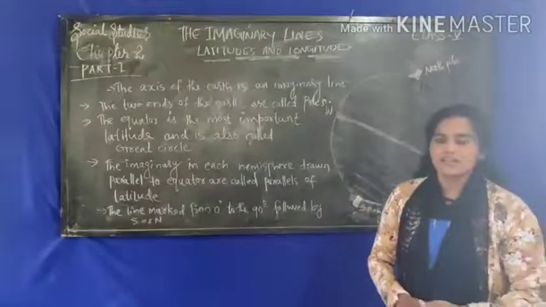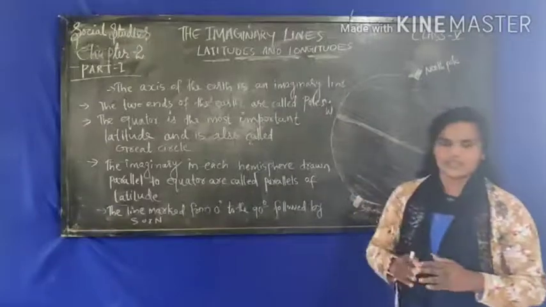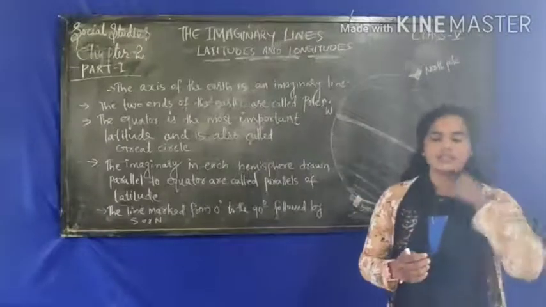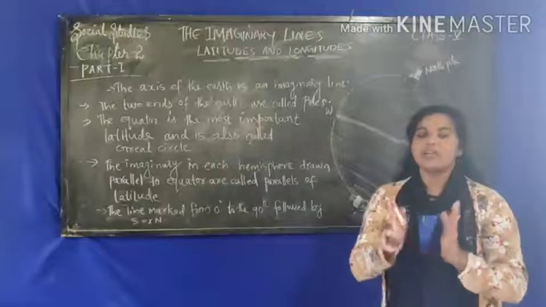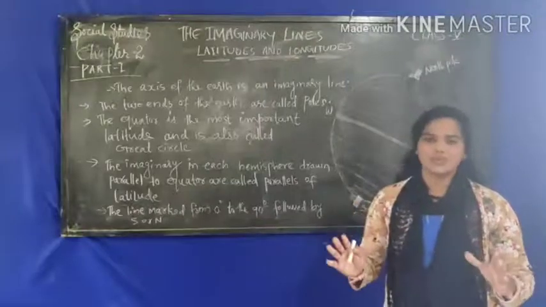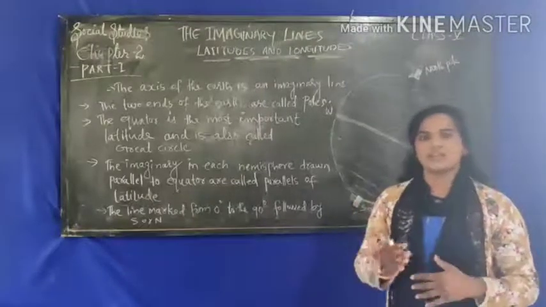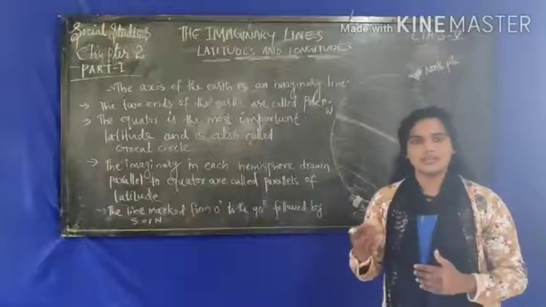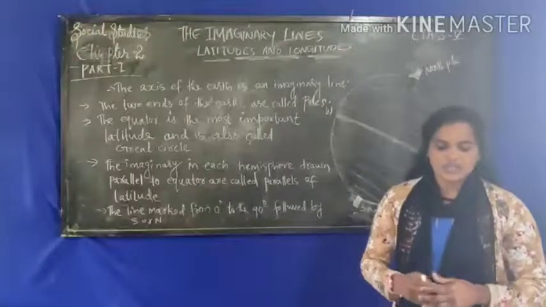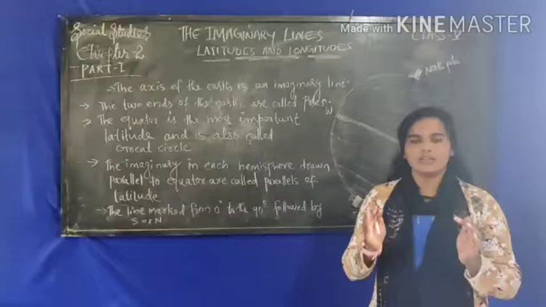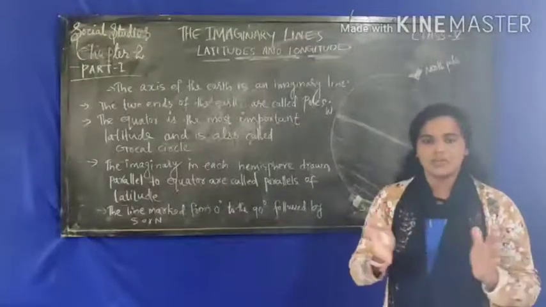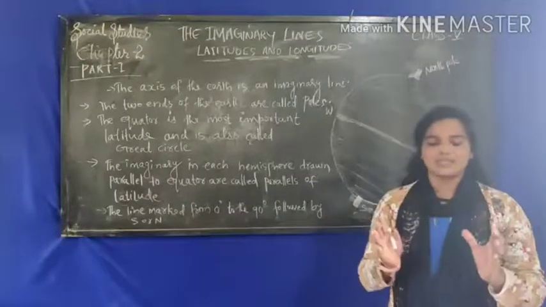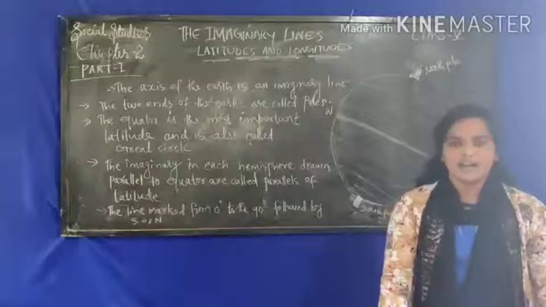Now let's start. I have shown you the globe in the previous classes. I hope you remember, and I think you may have seen it somewhere else also. What is the globe? We all know and accept that a globe is a small model of the earth, isn't it?